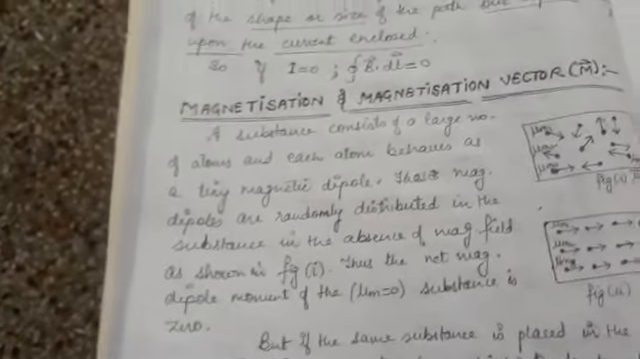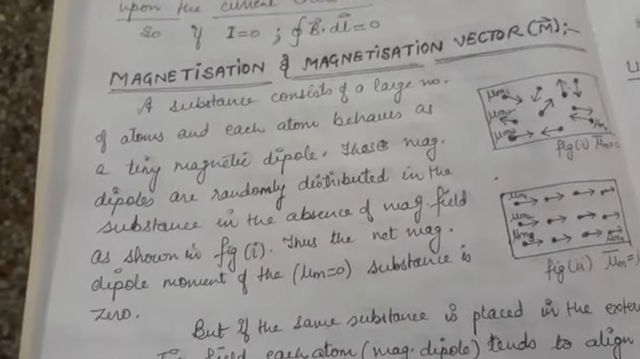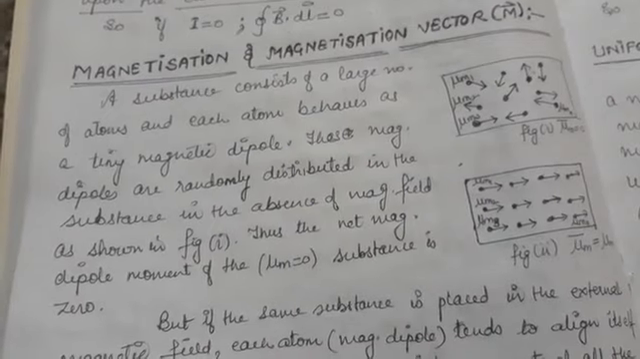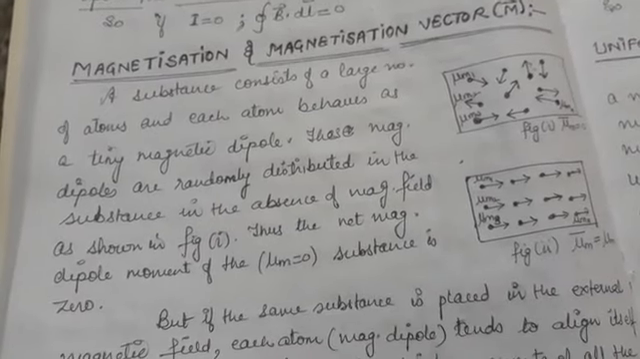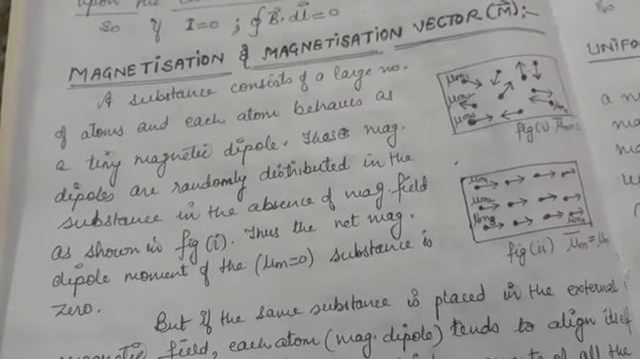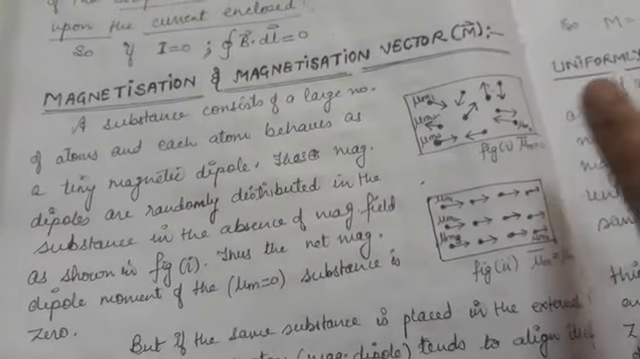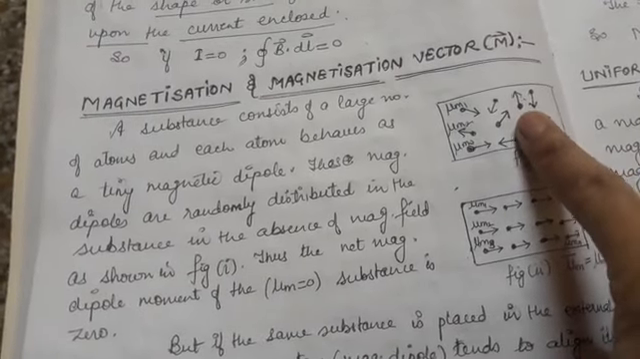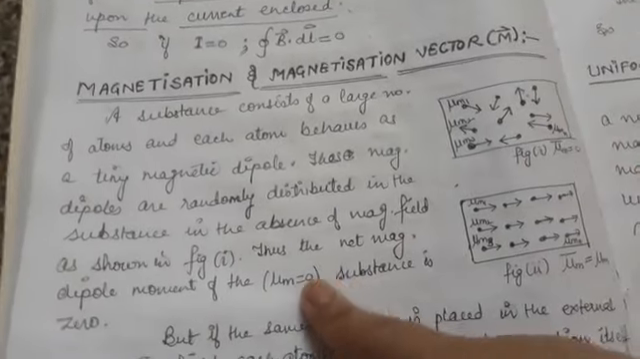Alright. So here I have written the same thing over here. Now see, a substance consists of a large number of atoms, and each atom behaves as a tiny magnetic dipole. These magnetic dipoles are randomly distributed in the substance in the absence of magnetic field, as shown here in figure 1. So thus the net magnetic dipole moment of the material or substance is 0. You can see over here.